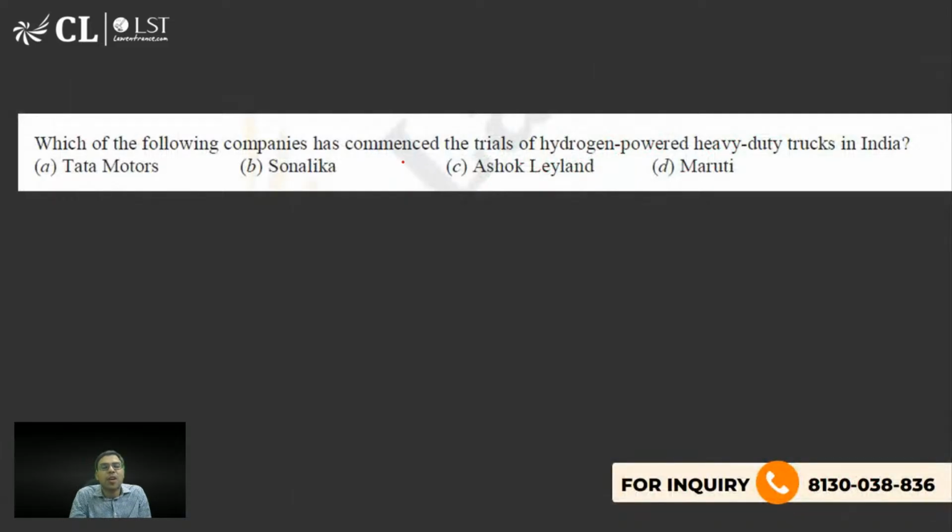The next one is, which of the following companies has commenced trials of hydrogen powered heavy duty trucks in India? Tata Motors, Sonalika, Ashok Leyland, Maruti. What is the right answer to this question?